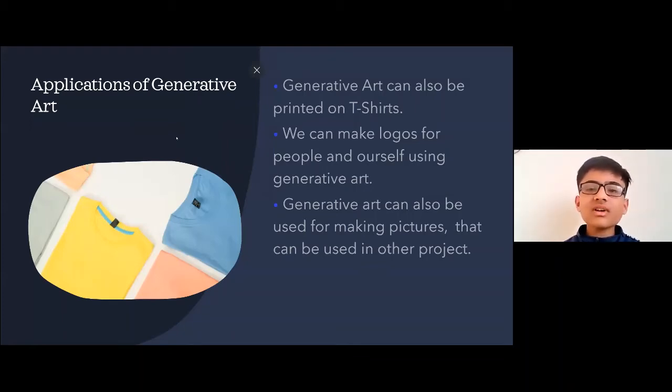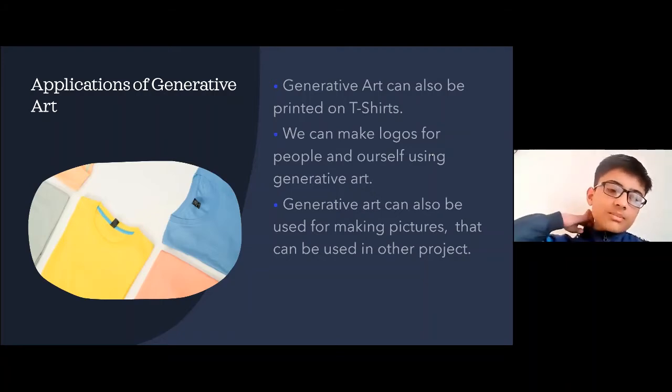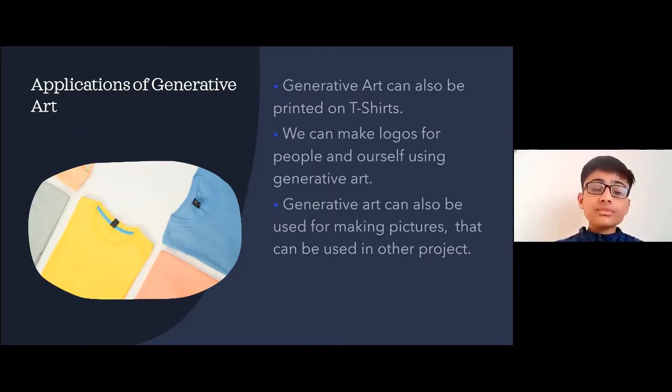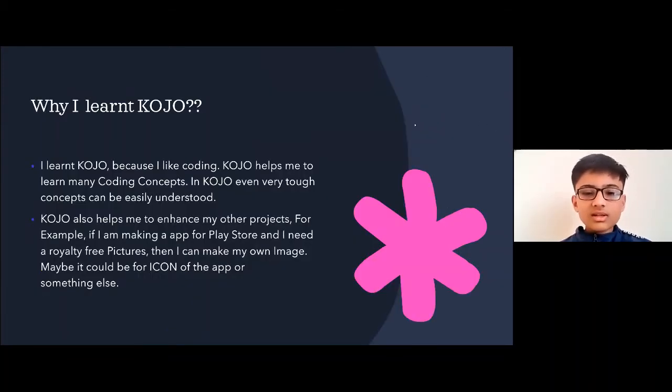So heading ahead, we will see the applications of generative art. There are many applications. Like we can print generative art on t-shirts, and the Kogics Foundation, which launched Kojo, also printed some t-shirts and distributed them in rural areas. We can also print Kojo art for other purposes, like on cups, and we can even make logos using Kojo. I will also show you an example of a logo using Kojo. And also we can make pictures for our own projects.